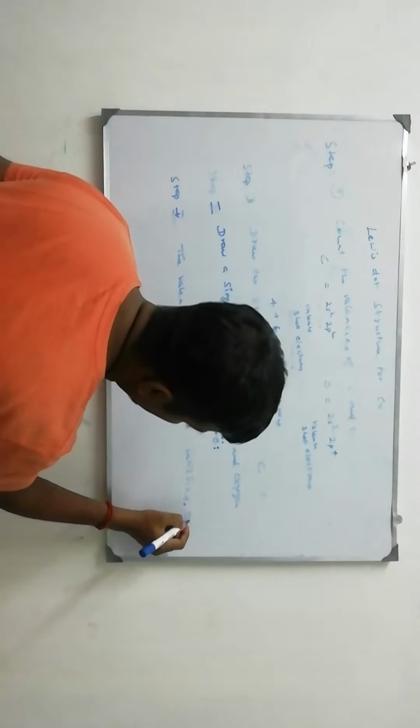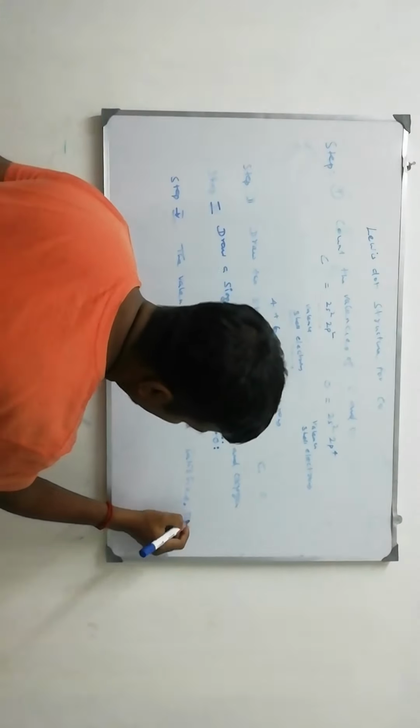Now I am going to draw multiple bonds. Carbon 1, 2, 3. Oxygen 1, 2, 3. 2 electrons here, 2 electrons here. How many electrons remaining? 2 electrons here. Now we have to draw the structure like this. Totally how many electrons here? 6 plus 2, 8 electrons. Here 3 shared pairs of electrons. So we can draw the structure like this.